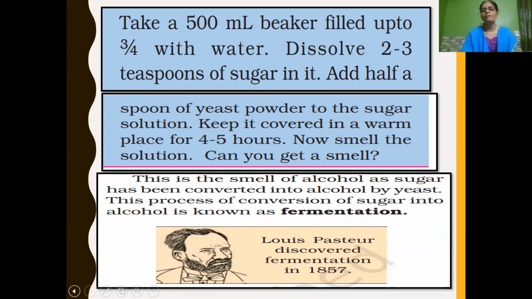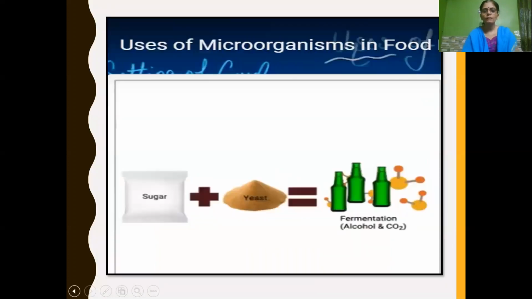That is, acetic acid or vinegar. And this fermentation, who discovered this? Louis Pasteur. The scientist Louis Pasteur discovered fermentation in the year 1857. So what is fermentation? Conversion of sugar into alcohol is known as fermentation. See here, if you add sugar in water with yeast, after 4 to 5 hours, we can get alcohol.